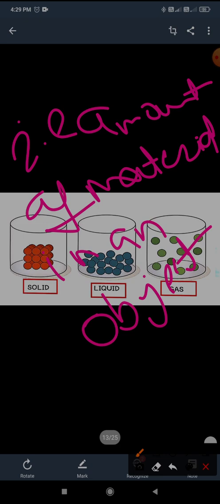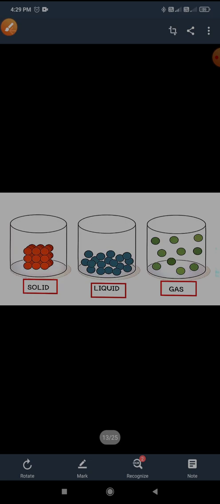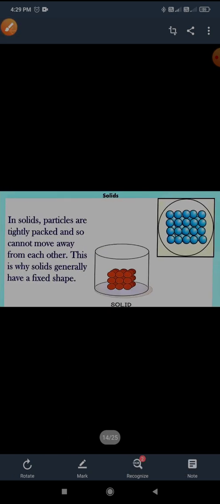Okay, and this is solid, liquid, and gas. In all three containers, you can see the solid particles sticking with each other. In the liquid, you can see the distance between the molecules, and in the gas, there is so much space between the gaseous particles. Now the next, what is solid? Before that I want to explain one more thing. All matter is made up of very small particles, and the manner in which these particles are arranged within matter results in the three different states of matter known as solids, liquids, and gases.